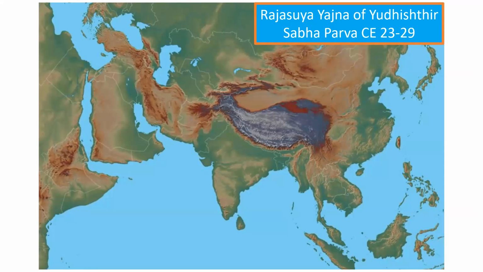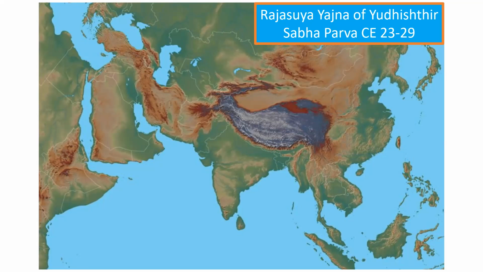And just to show you what that area looked like, I'm going to take you to the time of Rajasuya Yajna of Yudhishthir. If you would like to study the specific chapters, they occur in Sabha Parva. If you are referring to the Bhandarkar Oriental's critical edition, then chapters 23 through 29. In the Gita Press edition, the chapter numbers will slightly change. They might begin before 23 and might go up to 30, 31, and so on.